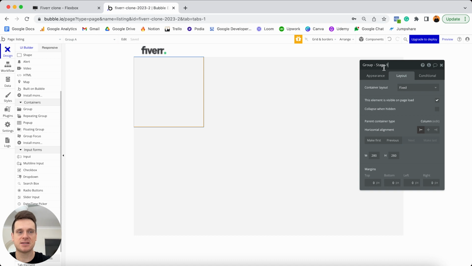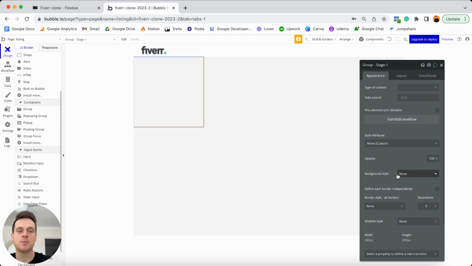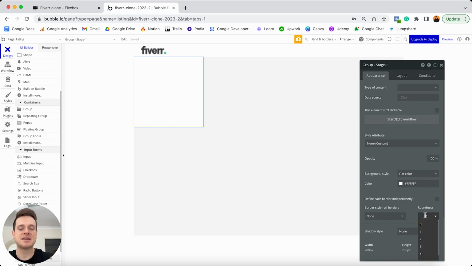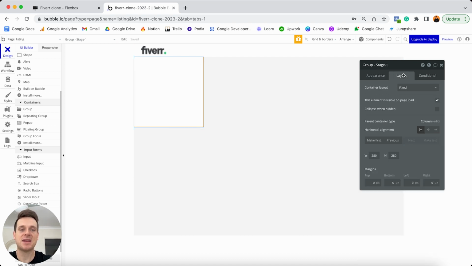in that sequence. Now, when it comes to this group, I'll also jump to my appearance tab because I'm going to want to remove the style of this. And I'm going to want to set the background style to be a flat color, and I'll be leaving that as white. And then from here, I'm going to update the roundness of its borders to be 10, so that way it has some curved edges. I can then jump over into my layout tab here because I'll need to update the container layout for this group. Now, inside of this group, I'll be stacking elements vertically, so from top to bottom, which of course means that I'll need to set the container layout here to be a column.